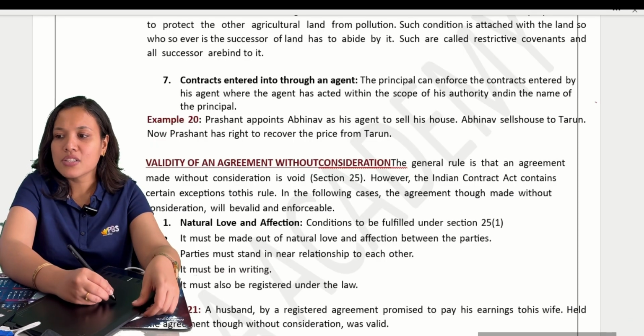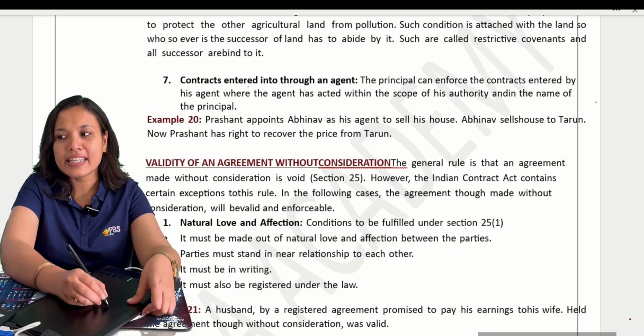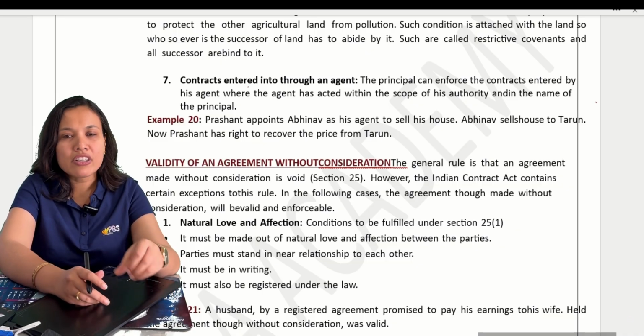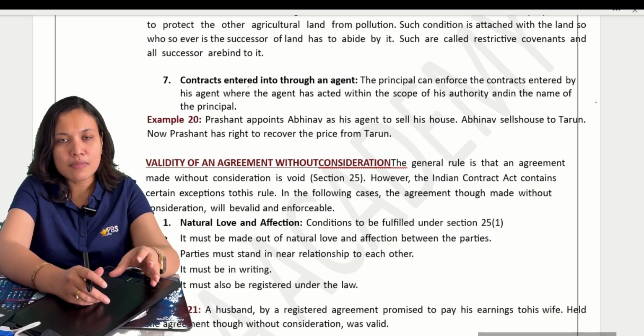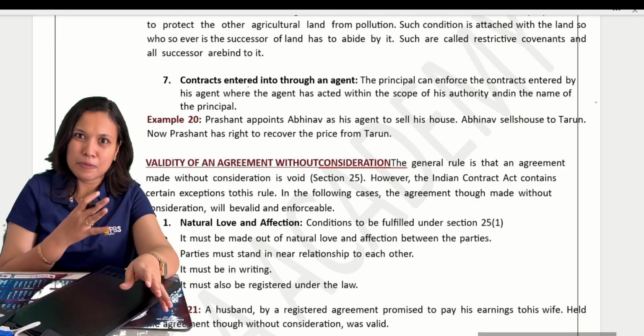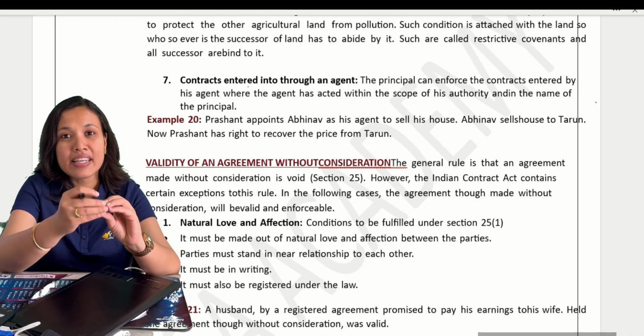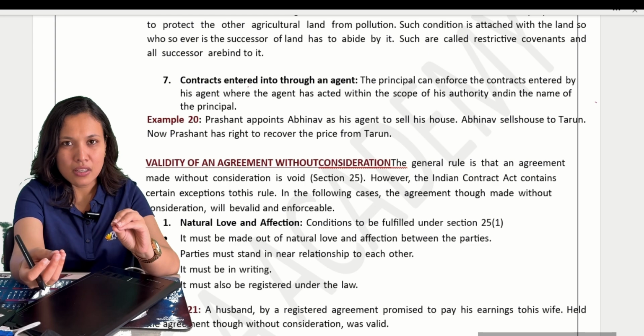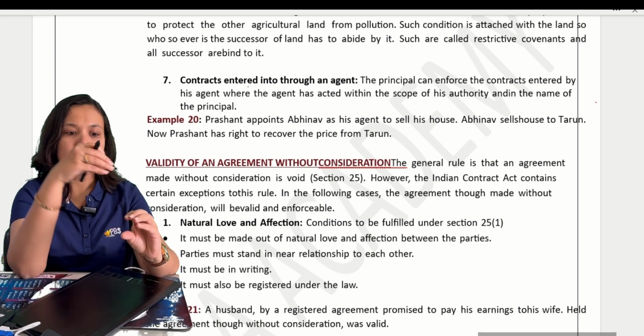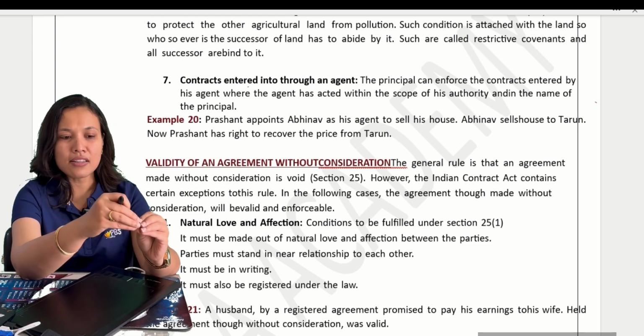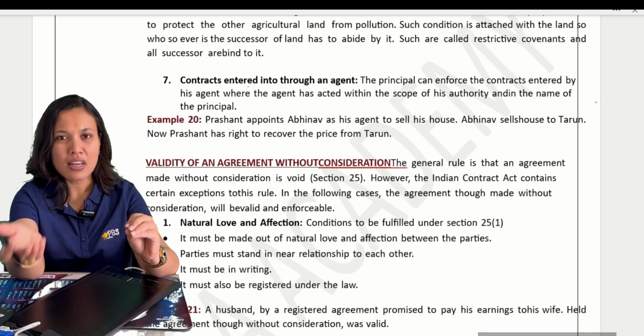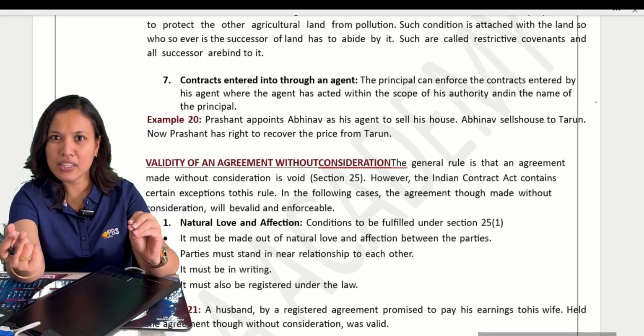Clear? Now last one, contracts entered into through an agent. Whatever contracts are entered through the agents, but third parties are still responsible. Okay, contract happens between agent and the customer. I am principal. Suppose I supply goods to agent. He sells the goods on my behalf. Okay, he will sell the goods on your behalf to the customer.